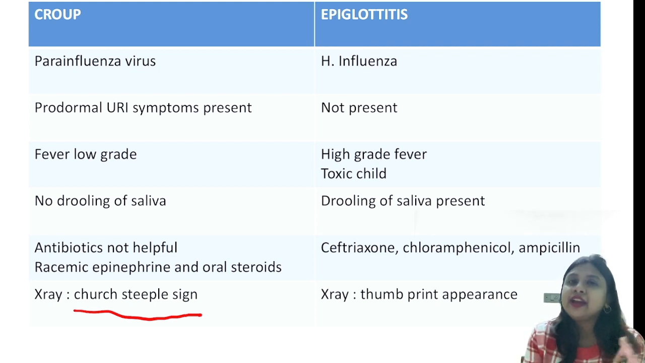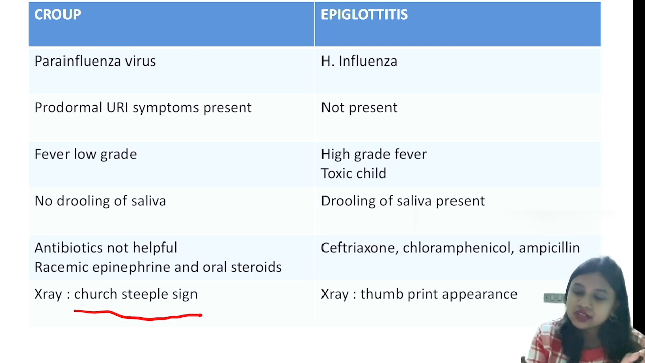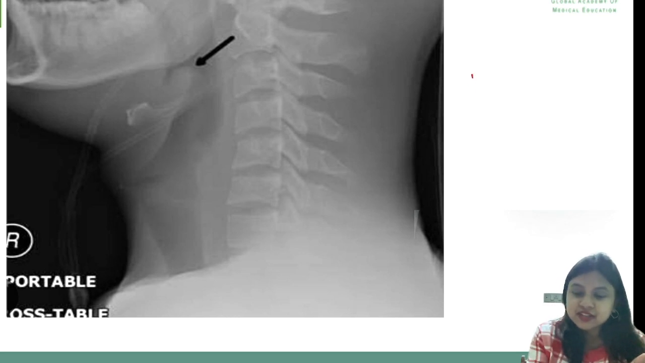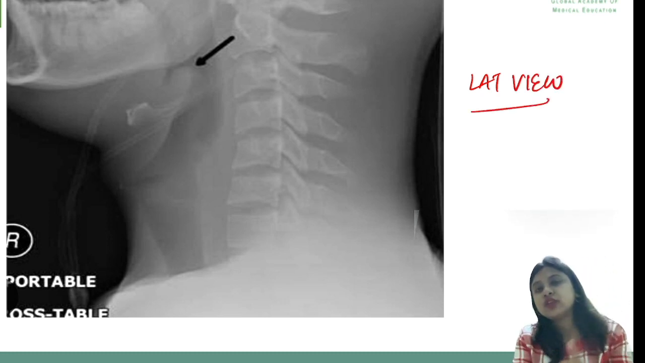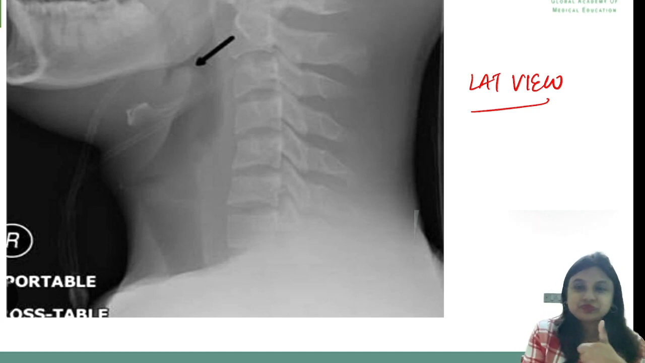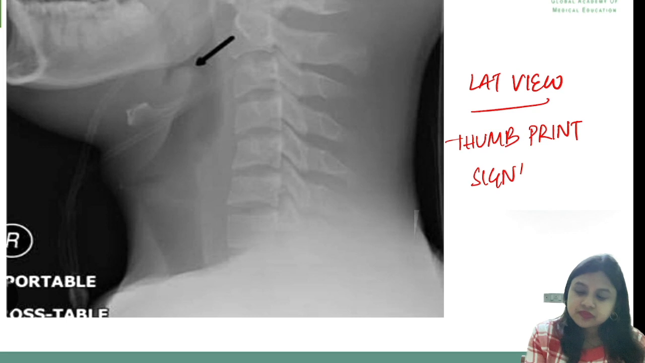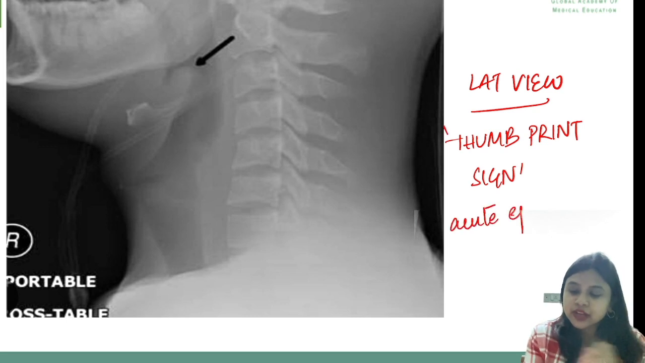Antibiotics are not helpful. Again, acute epiglottitis is caused by Streptococcus pneumoniae or Haemophilus influenzae, right? So what happens here? The child is very toxic. Why? Because it is bacterial, right? So I just want to show you the X-ray first, and later we'll read the symptoms we get in acute epiglottitis. See, the first thing, you appreciate that this is a lateral view, right? And this arrow, just try to think, it looks like a thumb, right? So this is known as the thumbprint sign or thumb sign. So this is suggestive of acute epiglottitis.